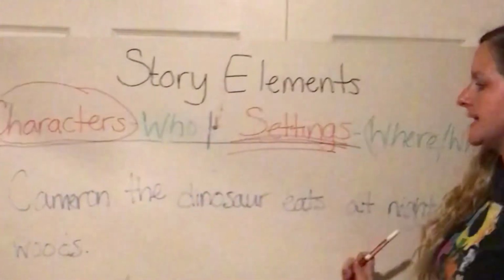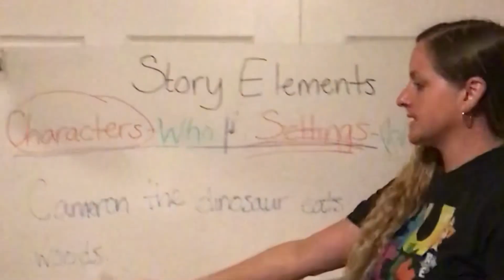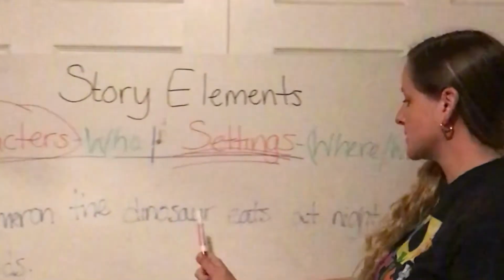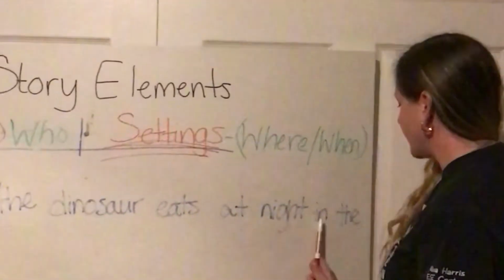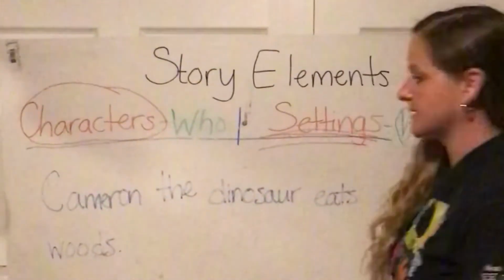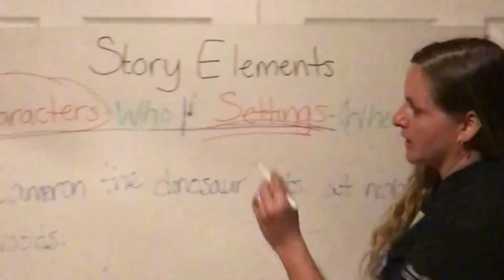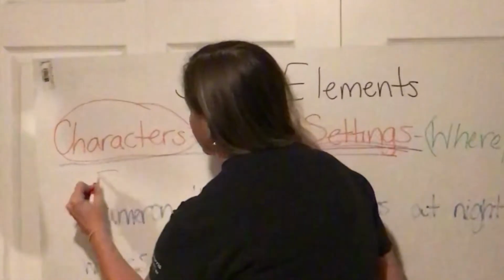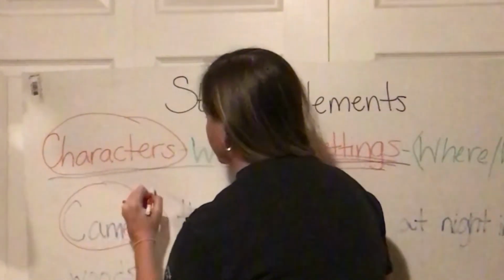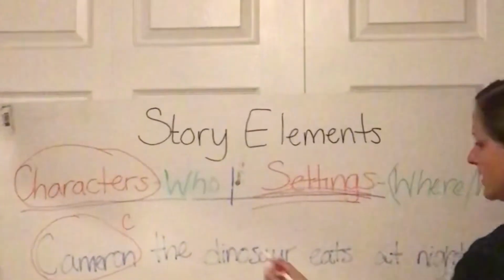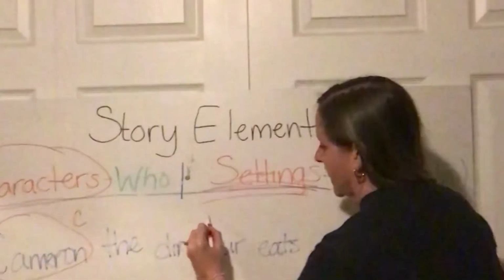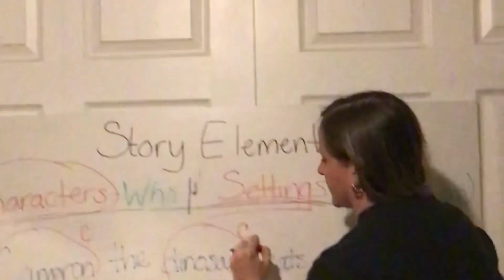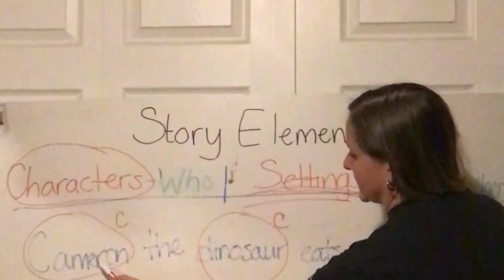Okay, this is our last sentence we're going to do together. It says, Cameron the dinosaur eats at night in the woods. So we're looking for our characters. We're going to circle. So it's Cameron, character, the dinosaur, animal. Cameron is the name. That's our who.